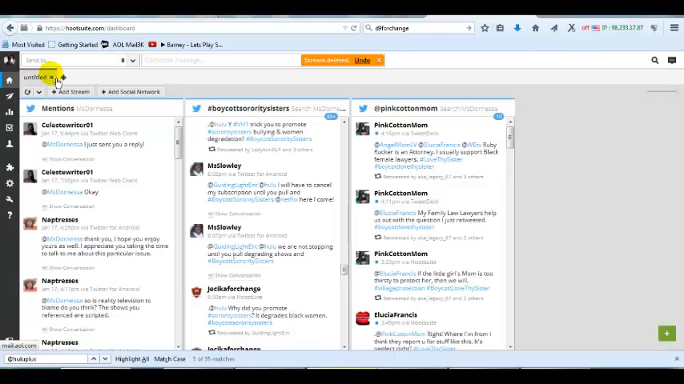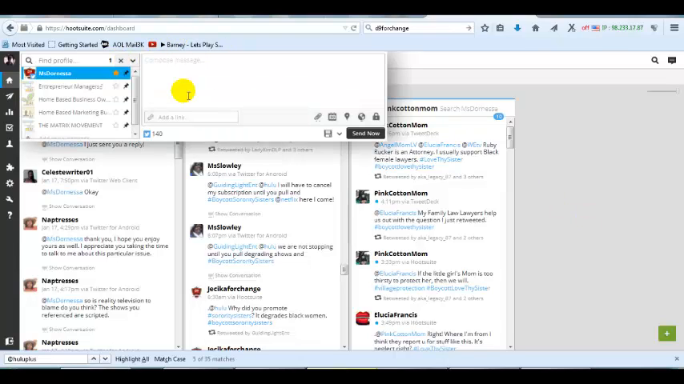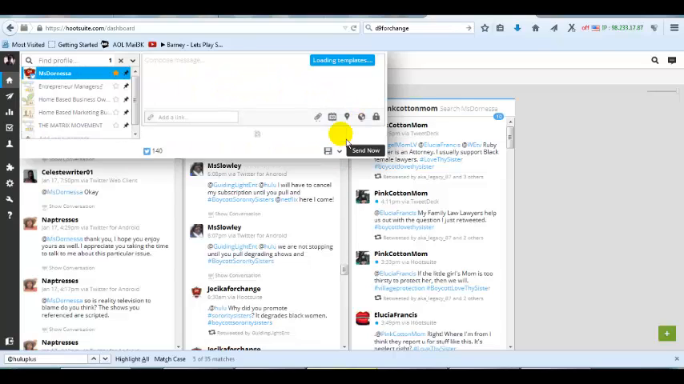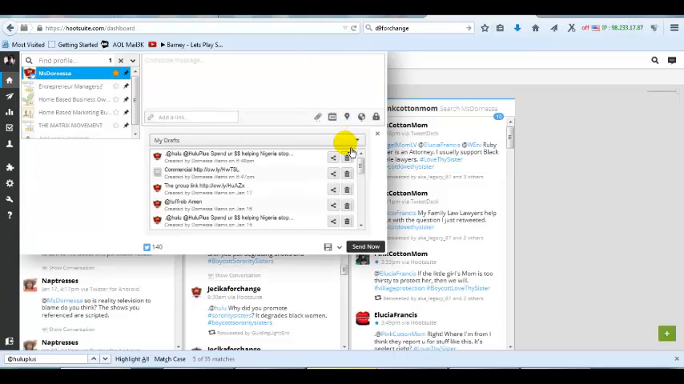Now, how to schedule tweets manually. Scheduling a tweet manually is very easy. You're going to click send to, then you're going to click the account that you want to send it from. You can either type your message here or you can have a template. There's your template. These are all my templates, okay?